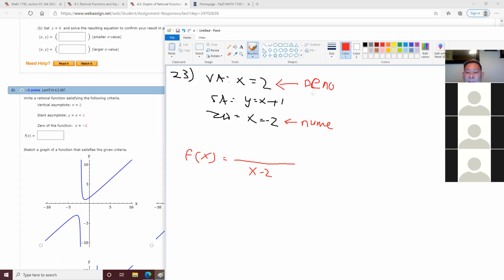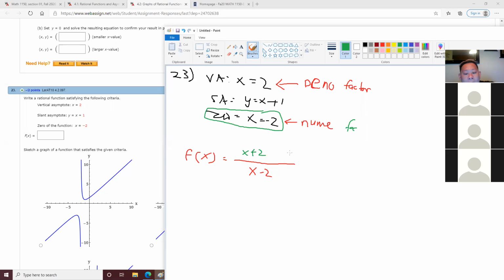How I make it x minus 2 is you have to put this in factor form. Remember how you put it in factor form? If x equals 2, then the factor form is x minus 2. This one is in the numerator, so put it again in factor form. You will get x plus 2.